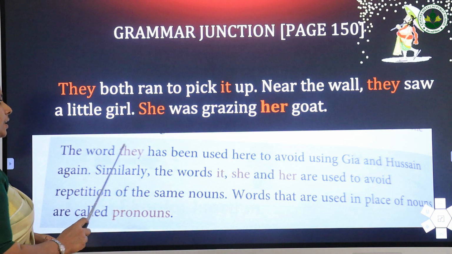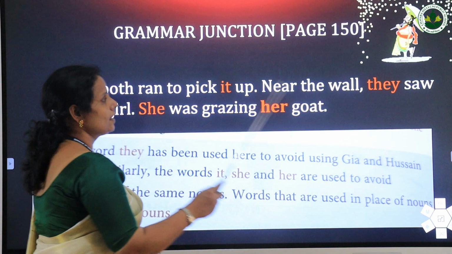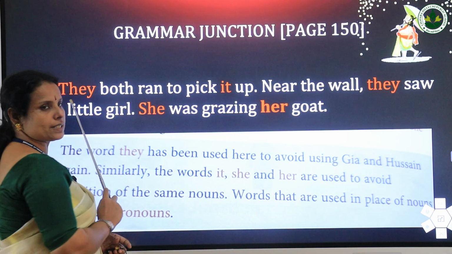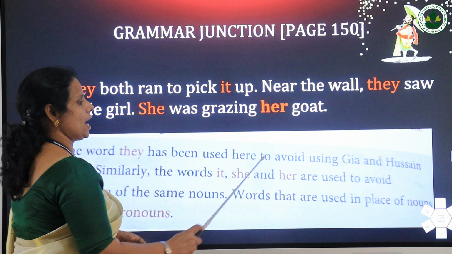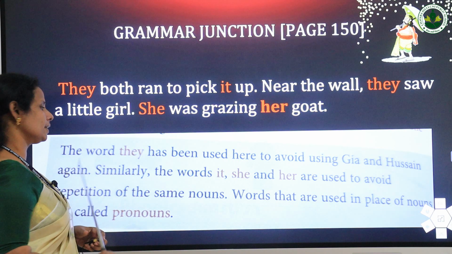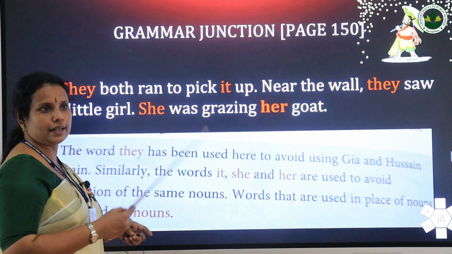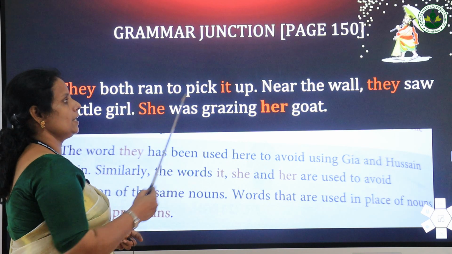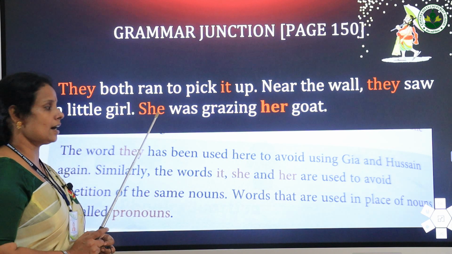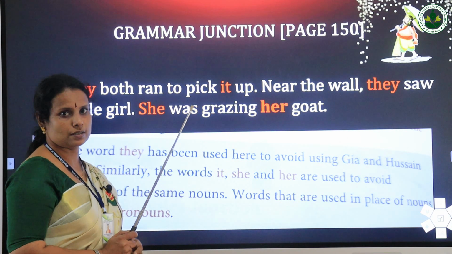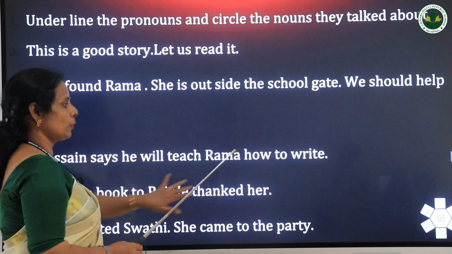Remember that the words that are used in place of nouns are called pronouns. Here you see the word they has been used to avoid using Jia and Hussein. Similarly the words it, she and her are used to avoid the repetition of the same noun. We avoid using Rema again and again. Instead of that we use the words she and her. So remember, pronouns are words that are used in place of nouns.